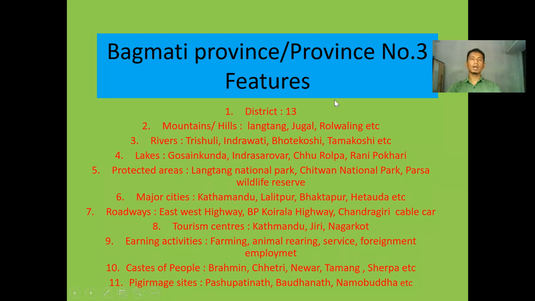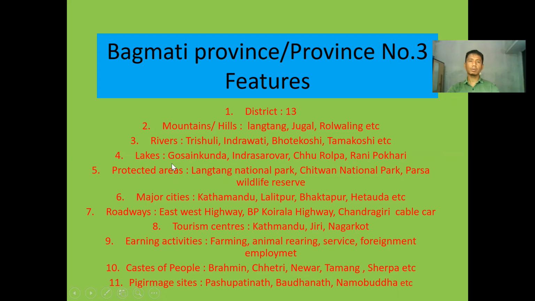Look here, there lie 13 districts. It is nearly as big as province number 1. Regarding mountains and hills, Langtang Mountain, Jugal Mountain, Rolwaling Mountain lie there in this province number 3 or Bagmati province.